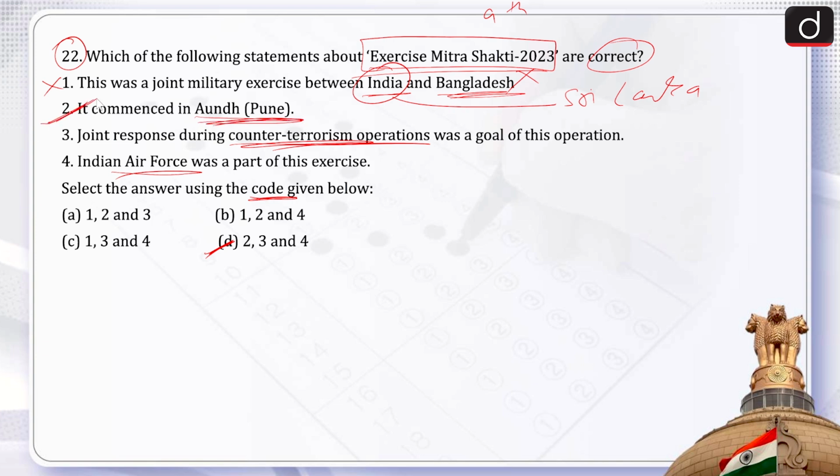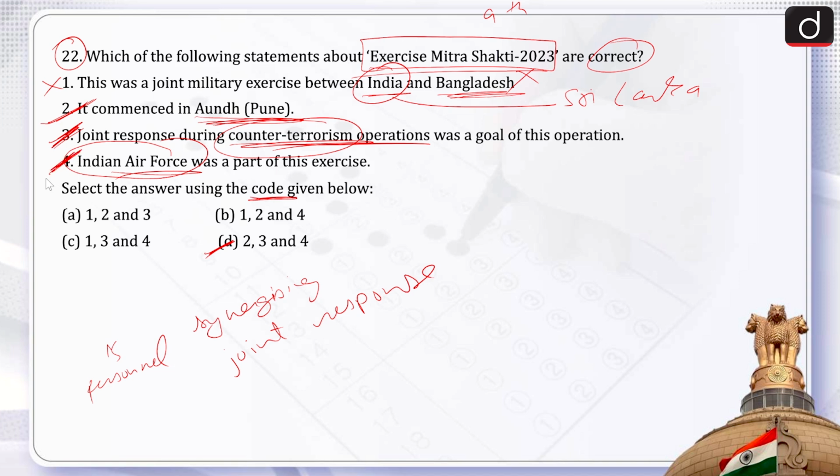Then comes that the scope of the exercise includes synergizing joint response during counter-terrorist operations. So counter-terrorist operation, therefore the third also becomes correct. And then 15 personnel from the Indian Air Force and 5 personnel from the Sri Lankan Air Force participated in the exercise. So the fourth also becomes correct. So the correct answer becomes 2, 3 and 4.